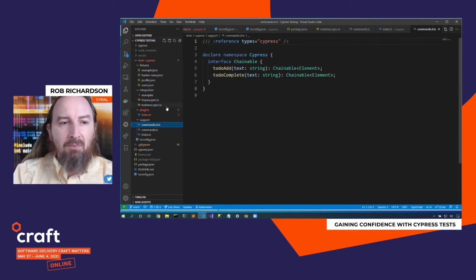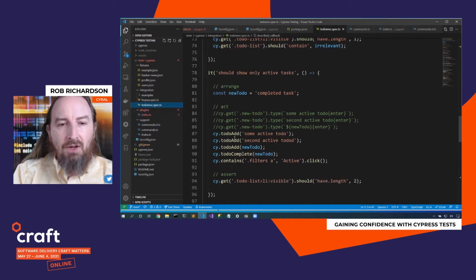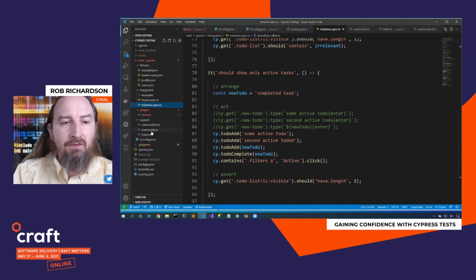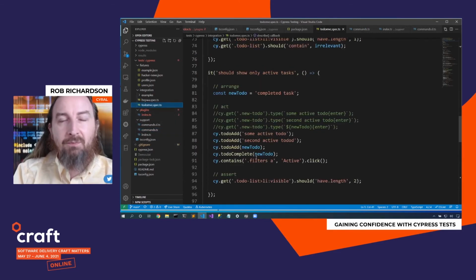Perfect. Back in our test, we have now created that new to-do, and now this function gives us a whole lot more context on what we're doing. I am creating a new to-do. I will then say to-do complete. Here's another command where instead of typing out all of the pieces, I can just go find that view that matches that particular item and toggle the click button. All of the particulars of how to accomplish this task is abstracted away in a place that I can reuse.